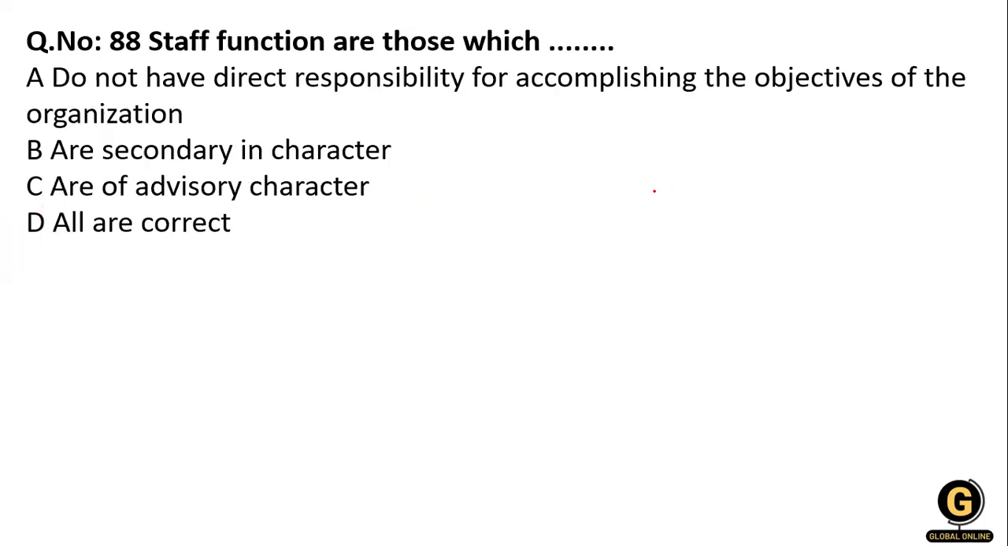Next question: staff functions are those which do not have direct responsibility for accomplishing the objective of the organization, are secondary in character, are advisory in character, or all of the above. Yes, all of the above, because they have an advisory and secondary character, and they do not have direct responsibility for accomplishing the objective, because they are staff, not managers.